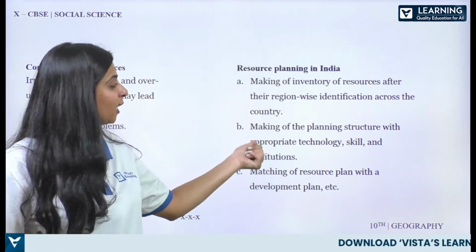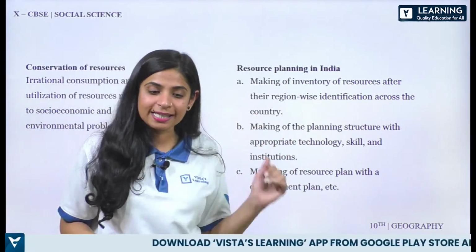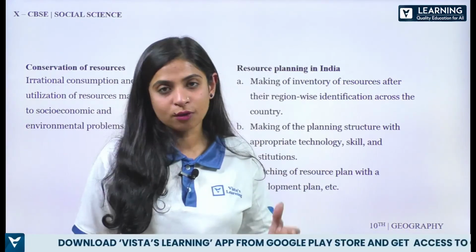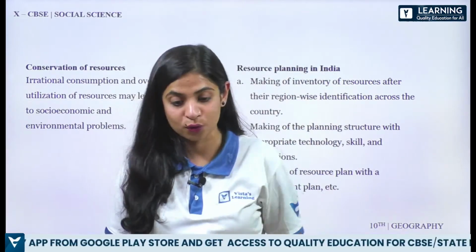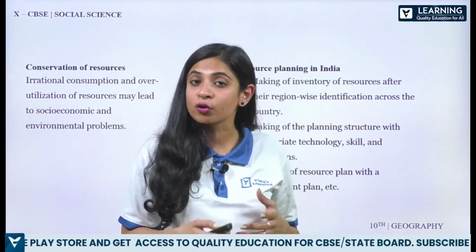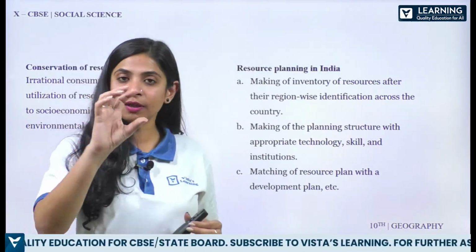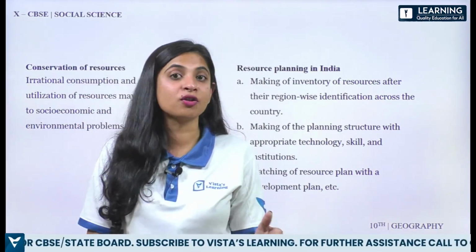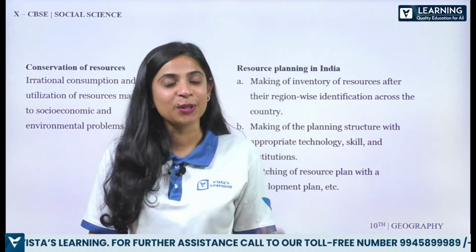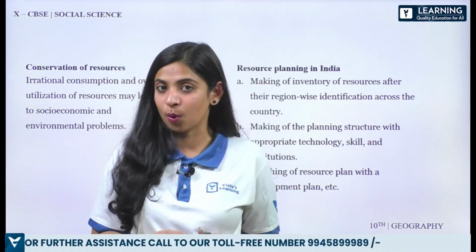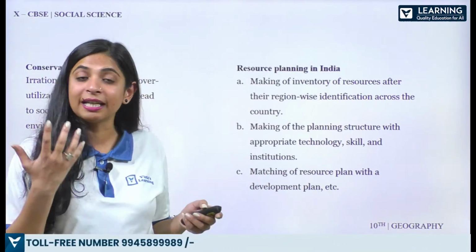So second is making of the planning structure. Making of the planning structure with appropriate technology, skill and institutions. So this will also help us conserve, preserve the land, which is our resource. And then matching of resource plan with a development plan. Alright, कि कैसे we got to know, okay, this area is rich in coal and petroleum. तो अब क्या करना है उसका? उसको हमें efficiently use करना है. तो वो planning बहुत important है. Then only we can actually achieve a sustainable development.